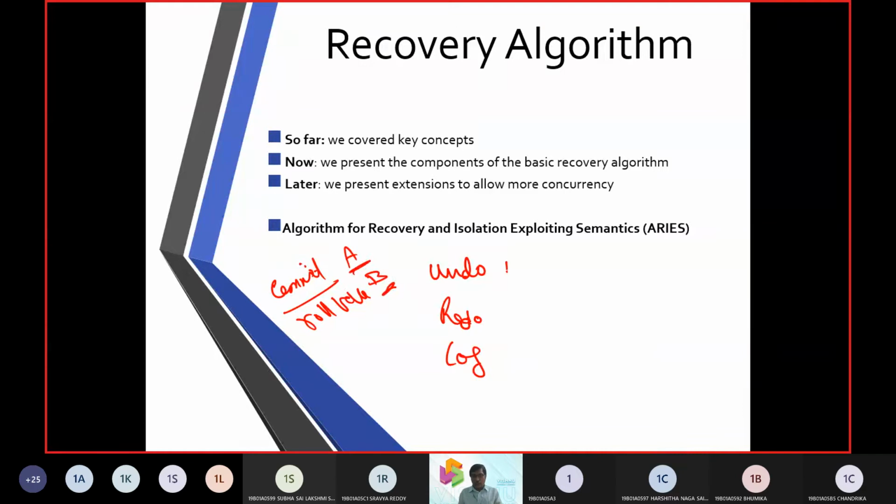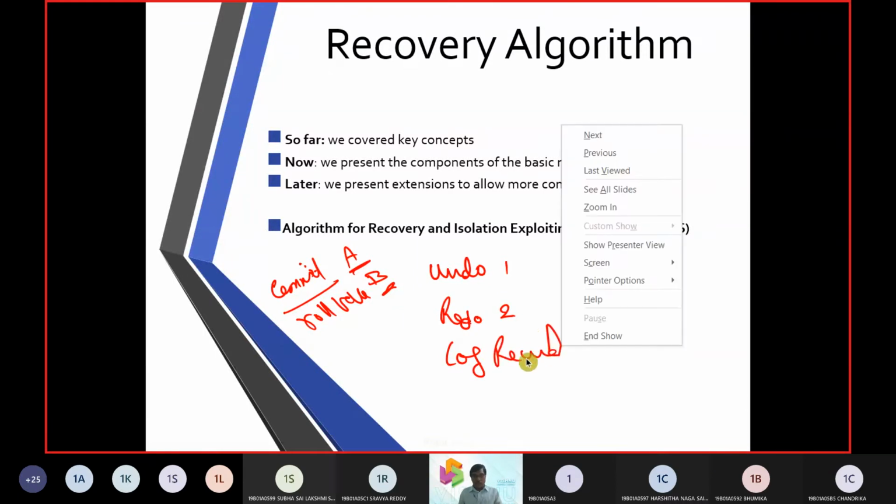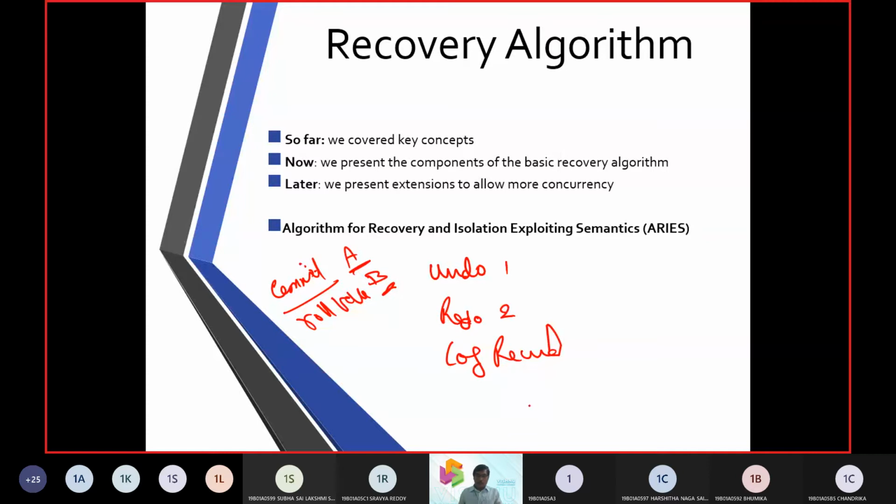Then we talked about the undo phase, the redo phase, and then we are talking about the log record. So now what does this recovery algorithm do? What is this recovery algorithm made up of?